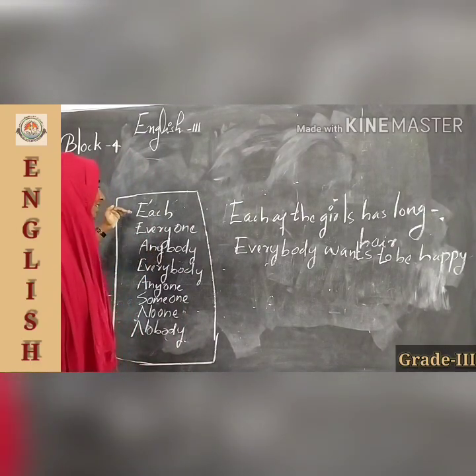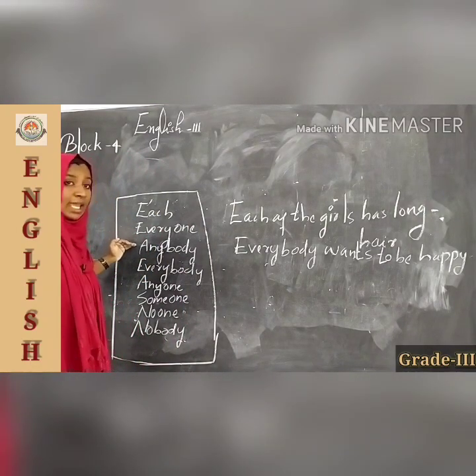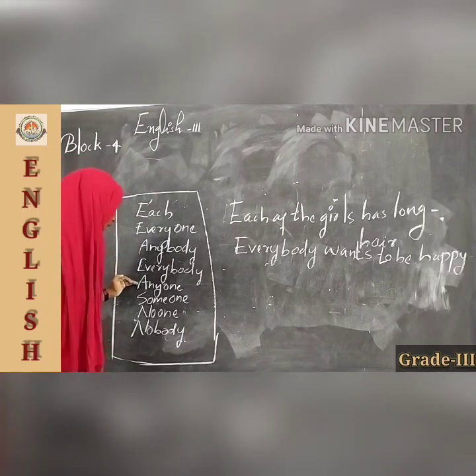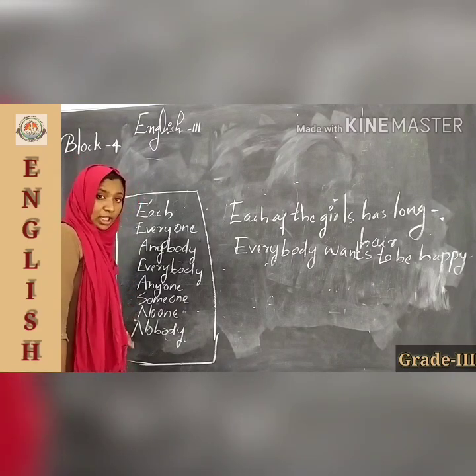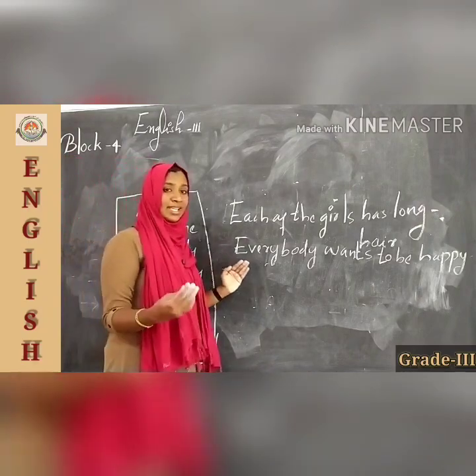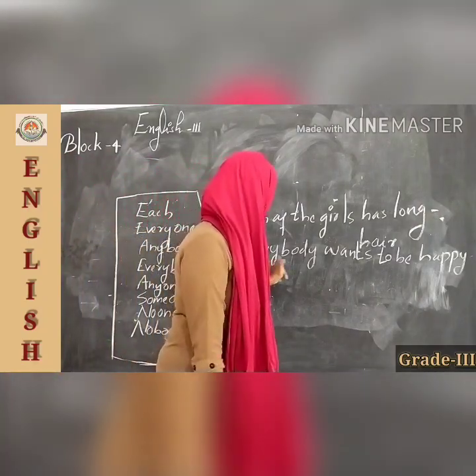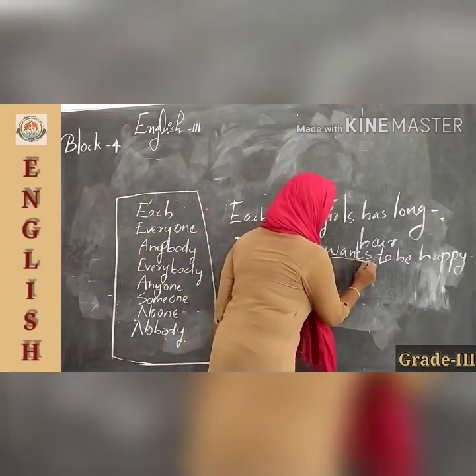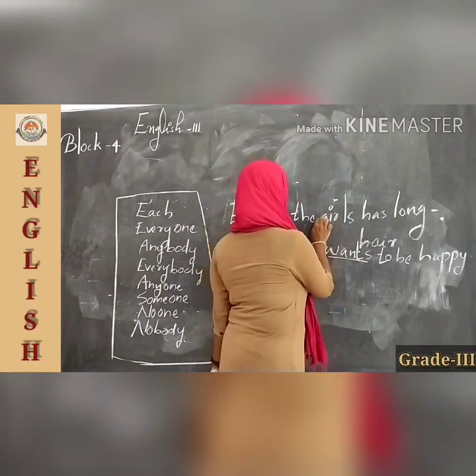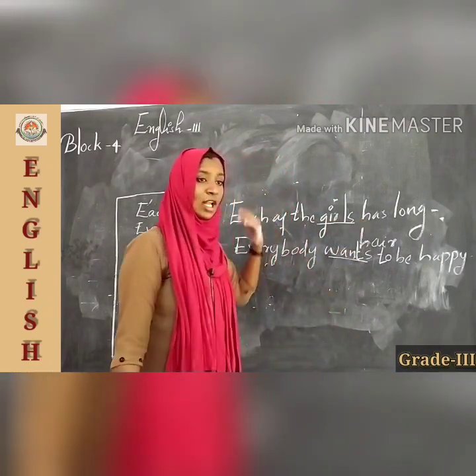So children, for sentences starting with each, everyone, anybody, everybody, anyone, someone, no one and nobody, the verb is always singular, isn't it? Everybody wants to be happy and each girl has long hair.